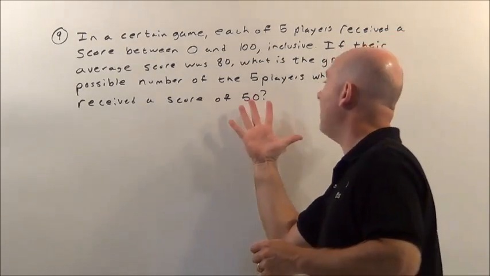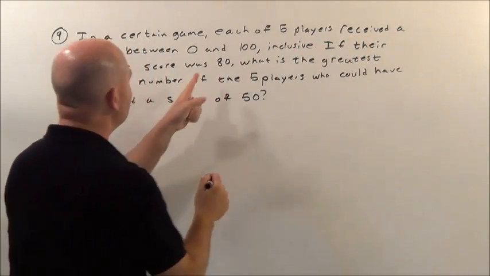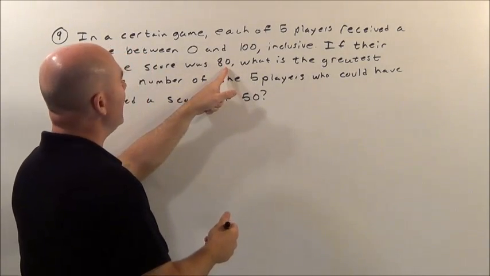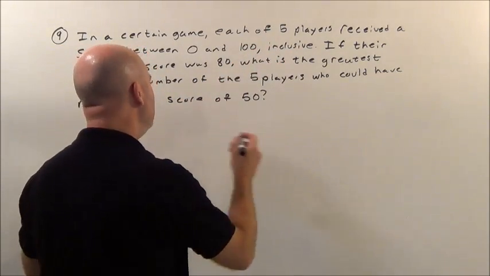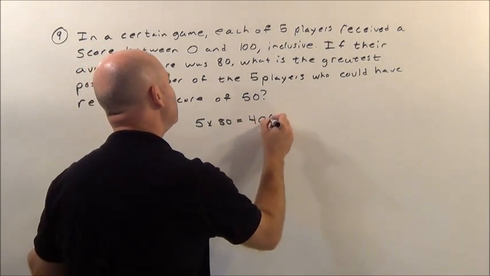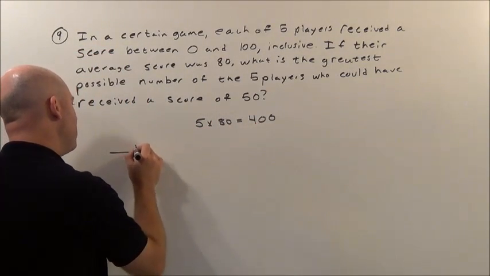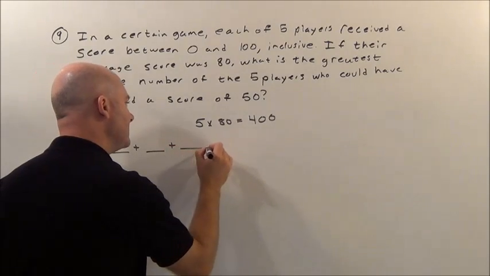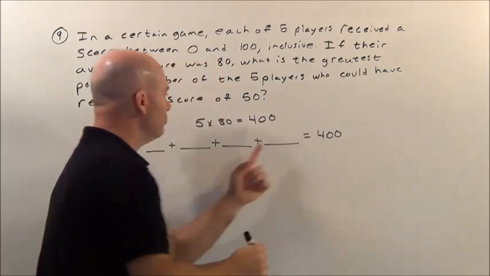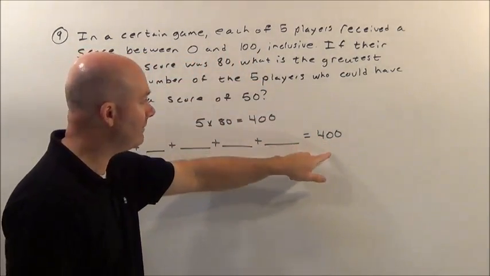So could I have had all 5 players get a 50? No, because the average was an 80. So here's the way we got to think about this. If the average was an 80, that's the arithmetic mean. If the average score was an 80, and there's 5 players, you know that 5 times the average score of 80 means those 5 scores added up to 400. In other words, this guy's score plus this guy's score plus this guy's score plus this guy plus the 5th player had to add up to 400, because once you added them up and divided by 5, you got an average of 80. And 400 divided by 5 is 80.